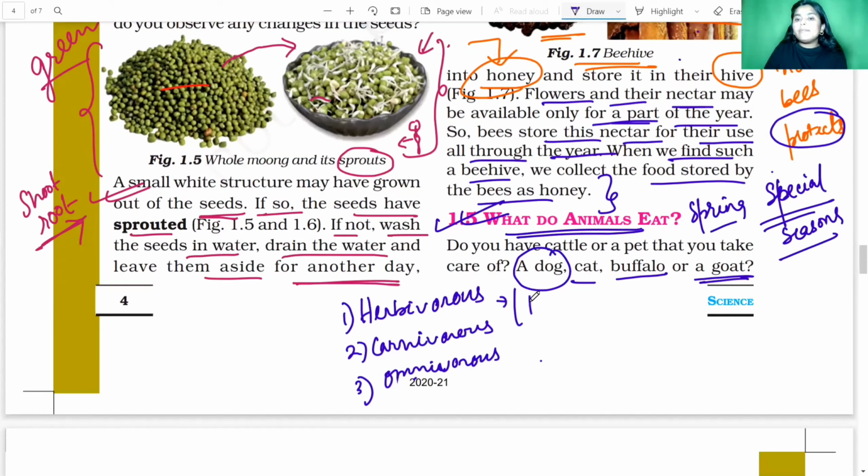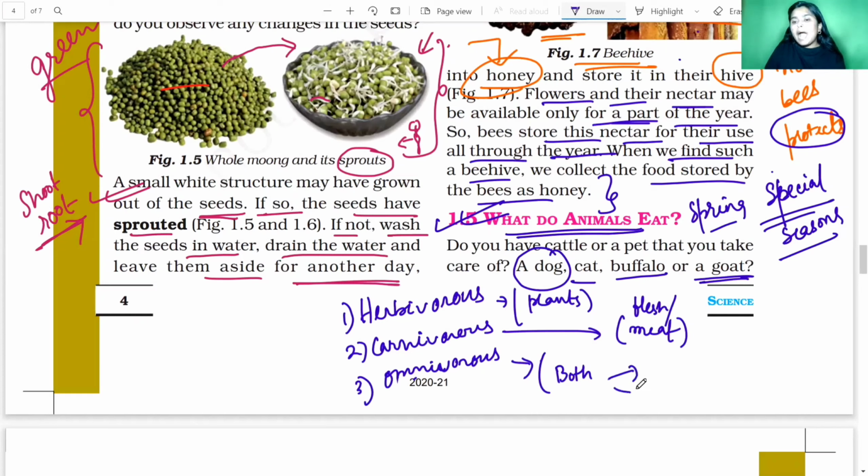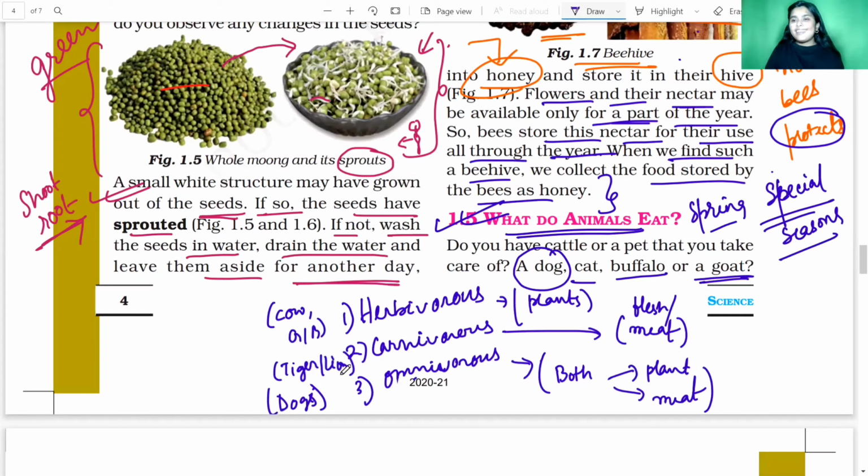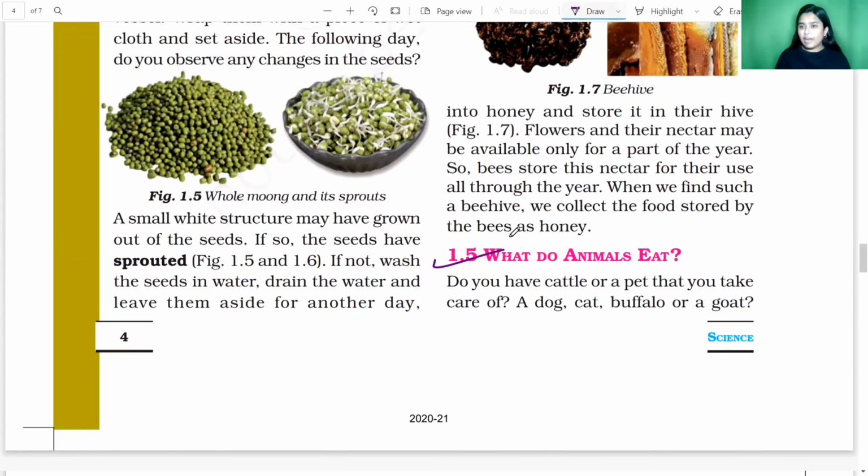The herbivorous animal feeds on plants. The carnivorous animal feeds on the flesh or meat of other animals, right? And the omnivorous animals are both feeders, feeding on both plants and meat. Omnivorous animals are like the dog. Herbivorous animals are cows, goats, and buffaloes, and the carnivorous animals are the tiger and the lion. Clear, students? So what do animals eat? You already know. So we'll start with 1.5.